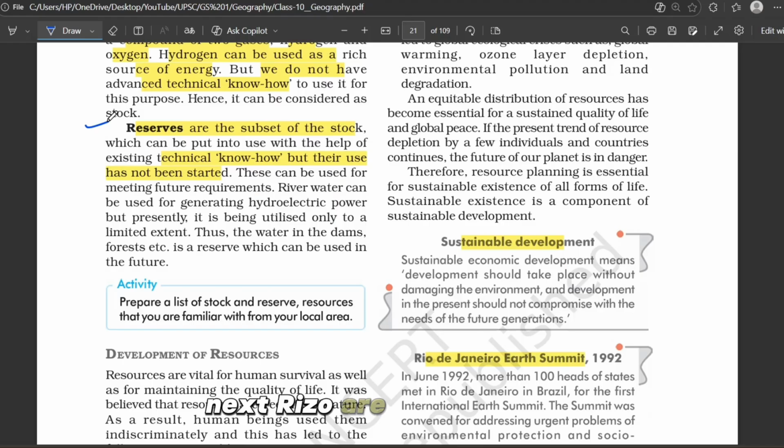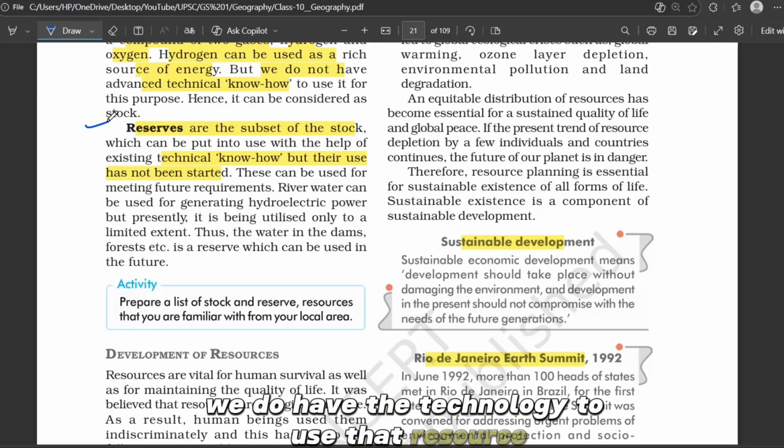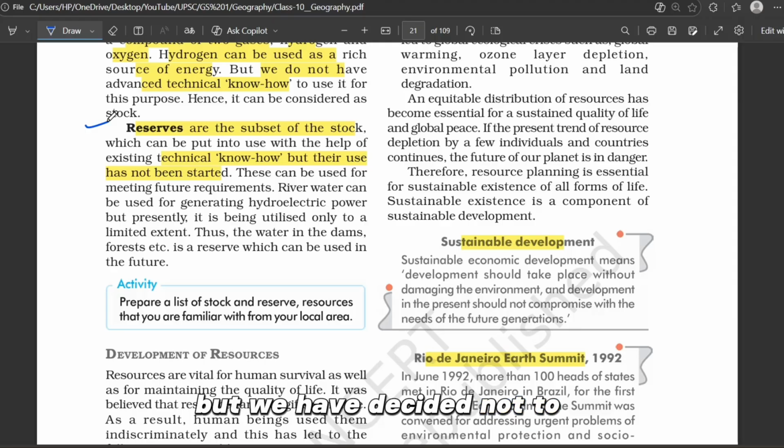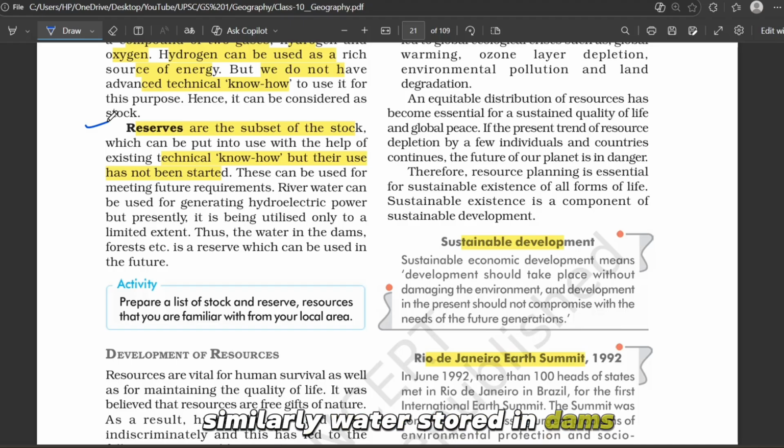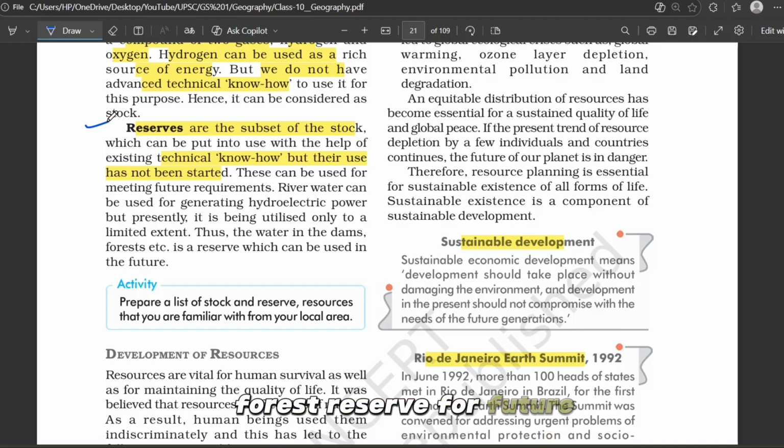Next, reserves are like a subset of stock. Here we do have the technology to use that resource, but we have decided not to use all of it right now. We keep it for the future. For example, the river water for hydroelectricity. We have ability to build dams and generate power, but we are using only part of the total water potential. Similarly, water stored in dams, forest reserved for future generation, these are called reserves.